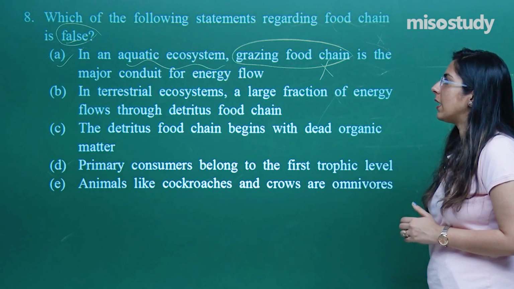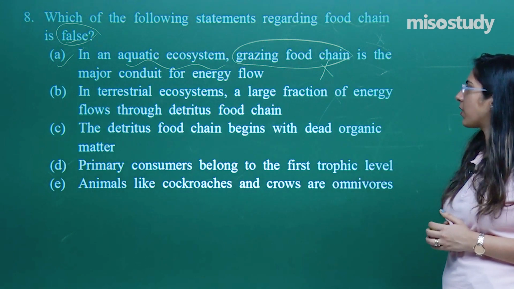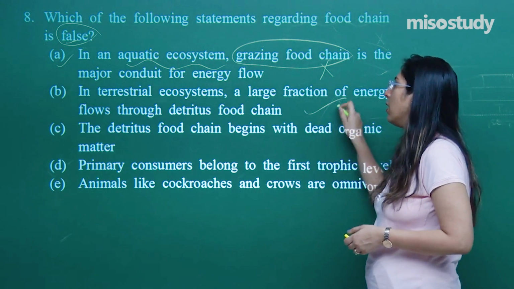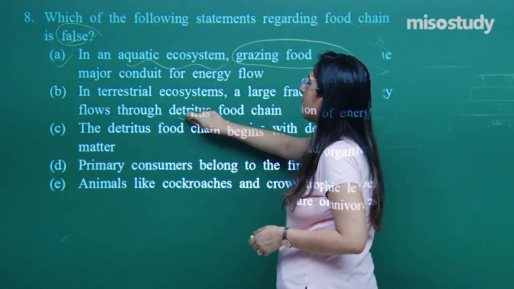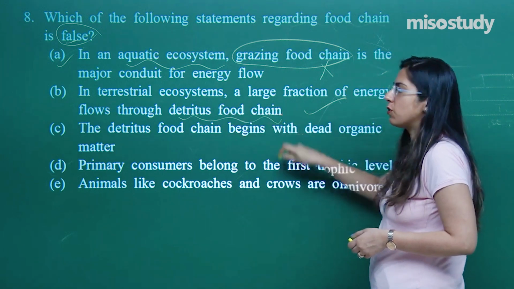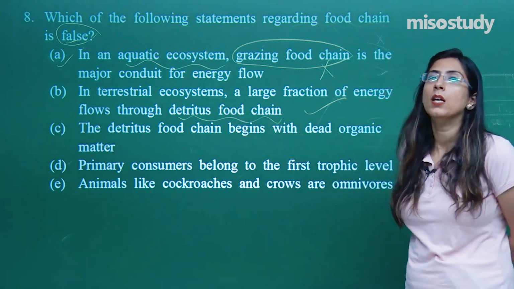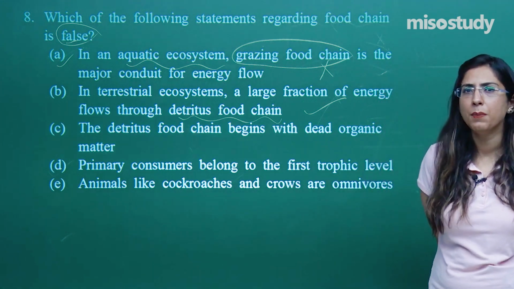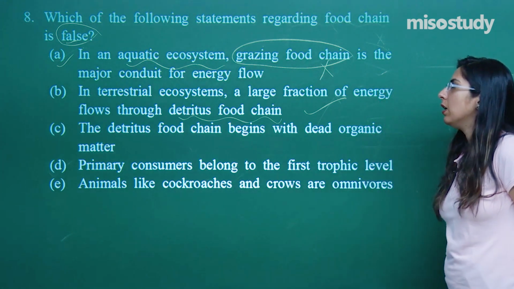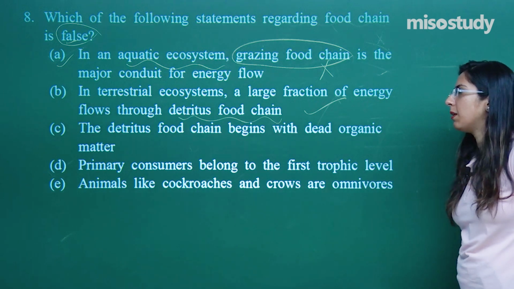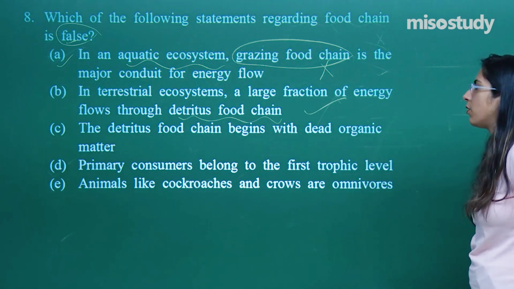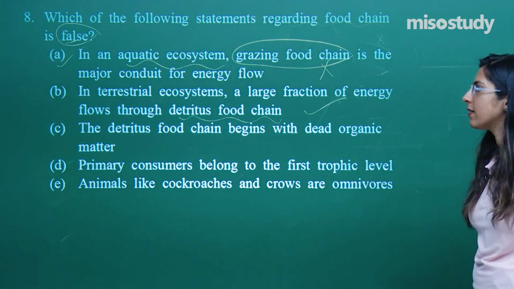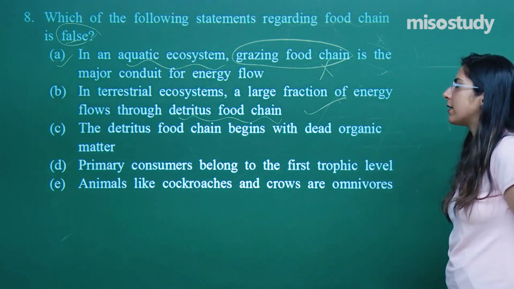B indicates in terrestrial ecosystem a large fraction of energy flows through detritus food chain. Yes, this is the correct option, because the detritus food chain helps in conversion of the organic substances into inorganic ones, so that more and more of these inorganic nutrients can be absorbed by the plants. Next, it is written over here, the primary consumers belong to the first trophic level. Yes, this seems to be a correct option.